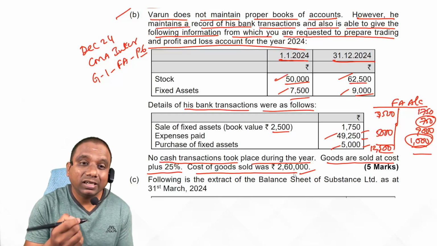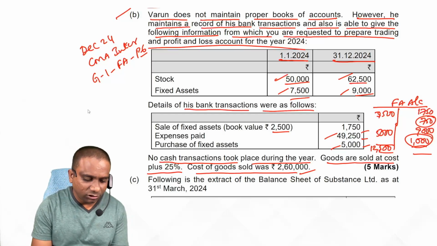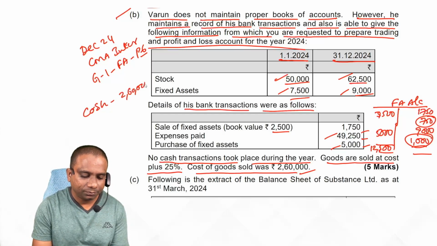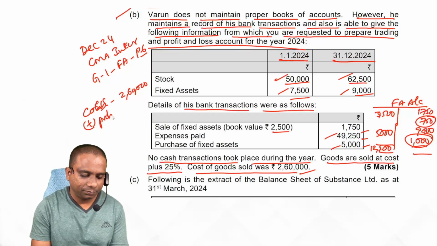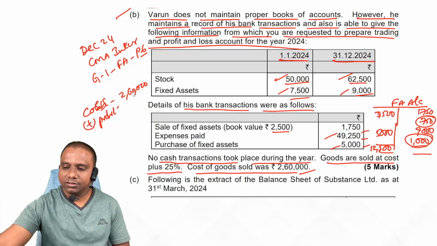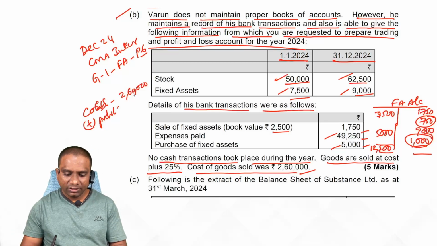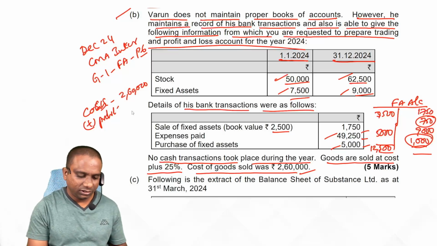So here you can calculate sales directly. COGS 2,60,000. Add profit. How much? 25%. So 2,60,000 into 25%, 65,000.